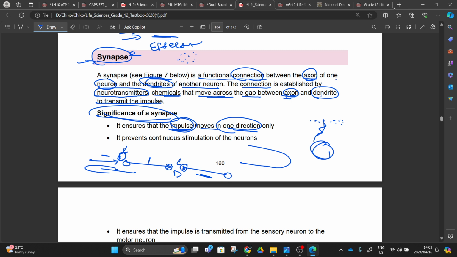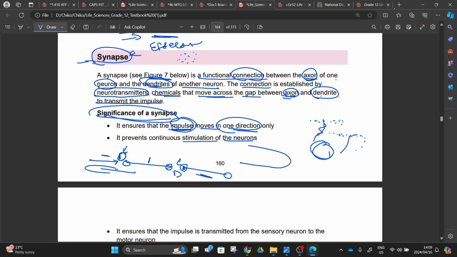Okay, let's move on. It also prevents the continuous stimulation of neurons, right? So if the neurotransmitters are being produced and the dendrites pick up those neurotransmitters and send the message, it prevents other dendrites from picking up those neurotransmitters. Here we can use an example of you comprehending pain, right? Holding something that is hot and telling your body that you are going to let go of this thing.